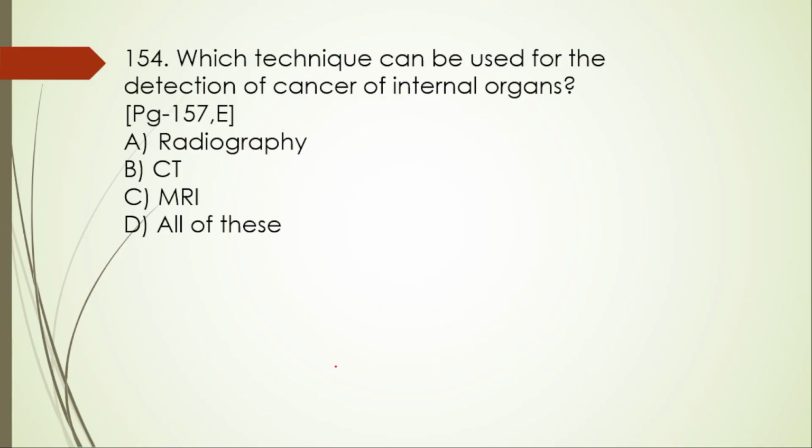154th question. Which technique can be used for the detection of cancer of internal organs? Radiography, yes, CT, MRI, all of this. Here the right option is all of this. Radiography is also used, CT scan, that is computed tomography, MRI, that is magnetic resonance imaging.